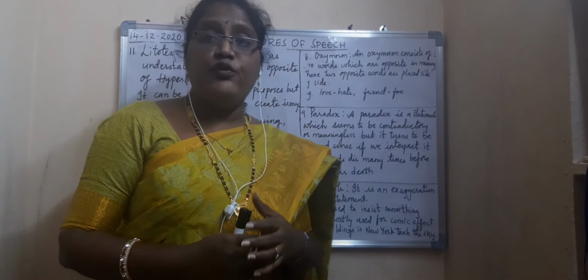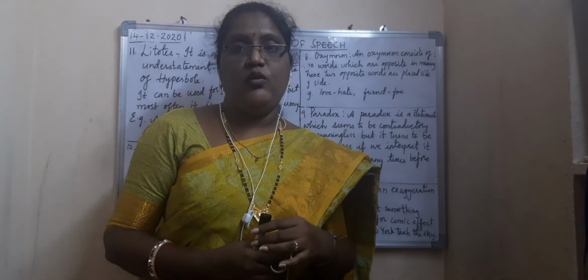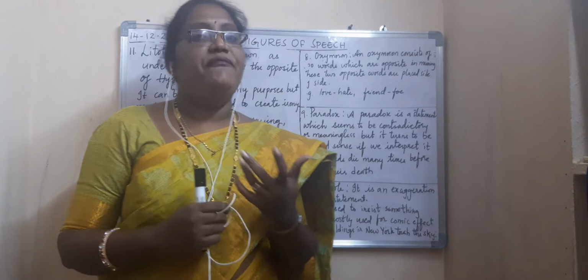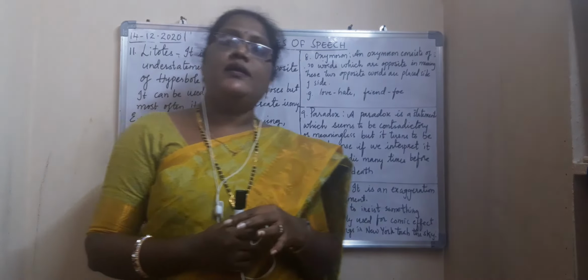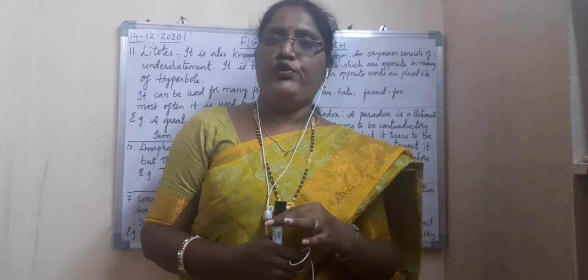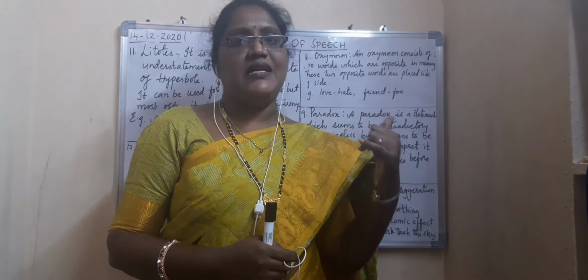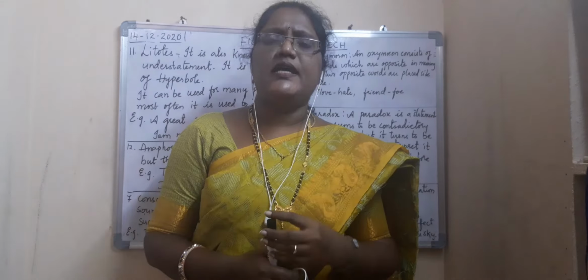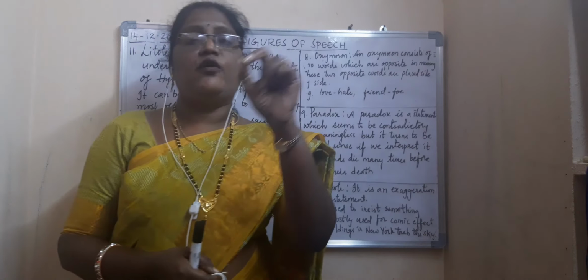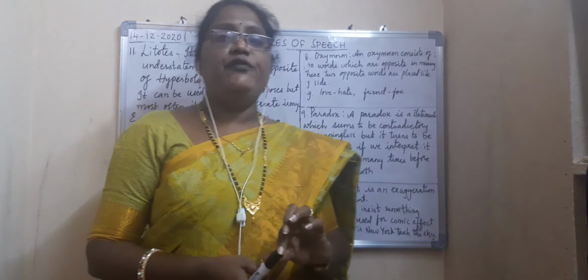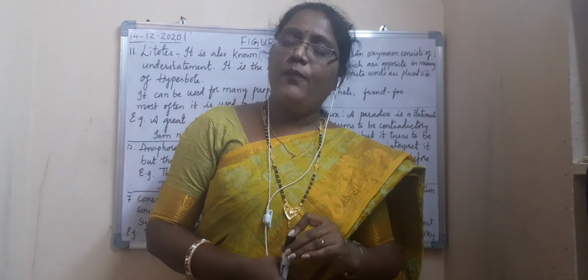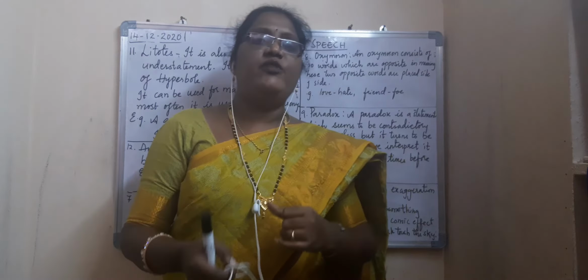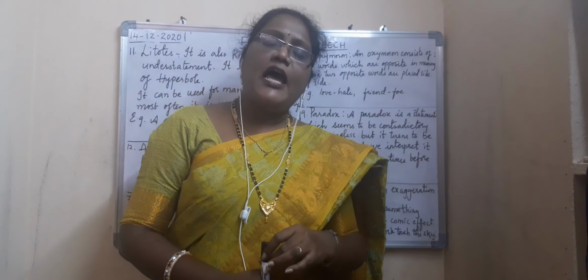So we have learned figures of speech 1 to 12. I have taught you 12 figures of speech in this class. I hope everyone has understood very clearly. To get a clear understanding, listen to the class once again, and you can also make some sentences and find out the figure of speech of each sentence. In that way, try to learn. I'll come with the next topic in my next class. Thank you everyone.